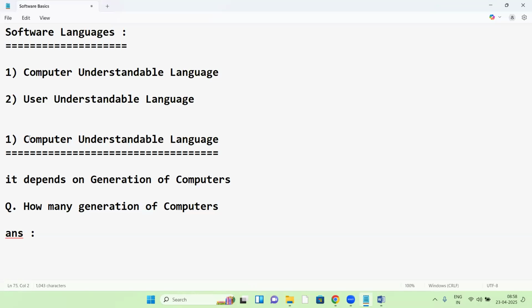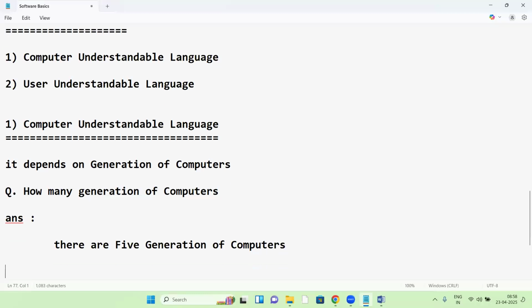How many generations of computers? No idea. How many generations of computers? Okay. Yes, there are 5 generations of computers. Search in Google.